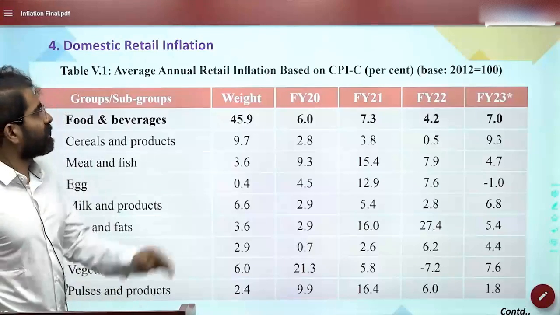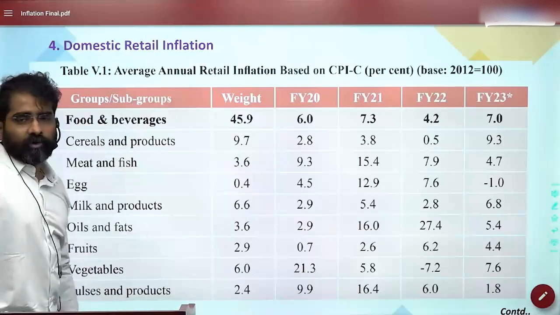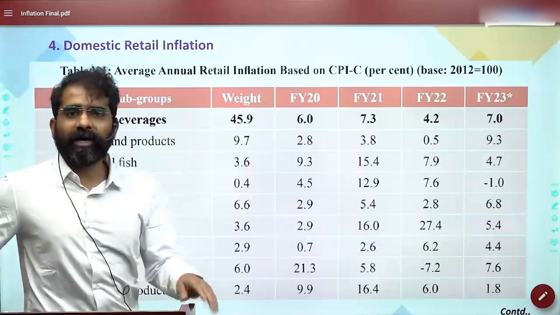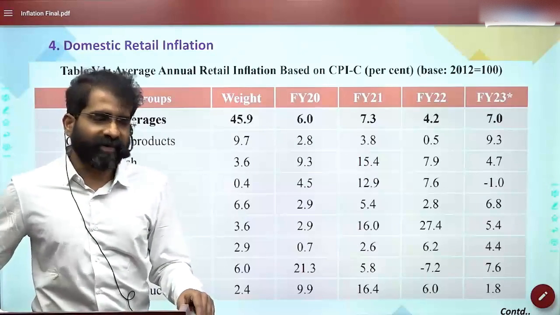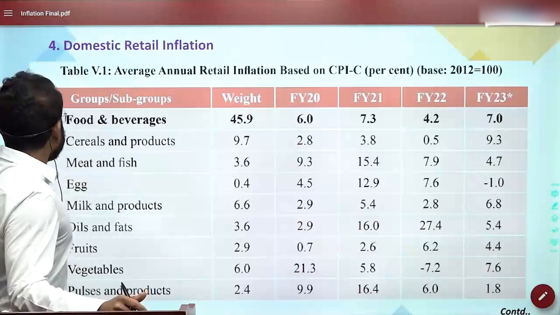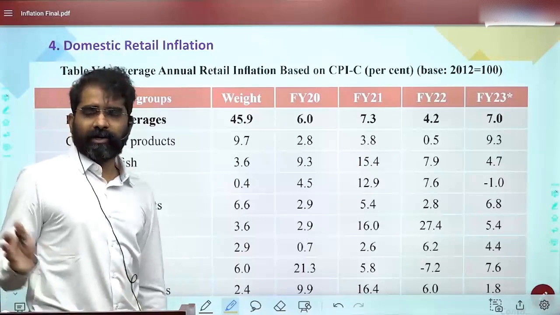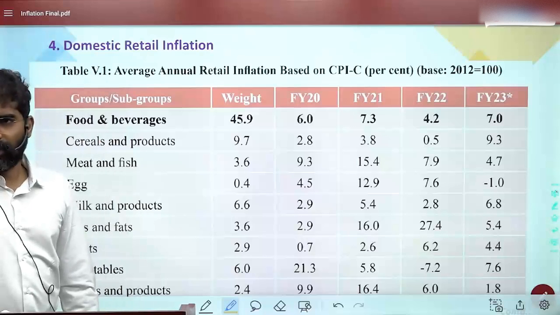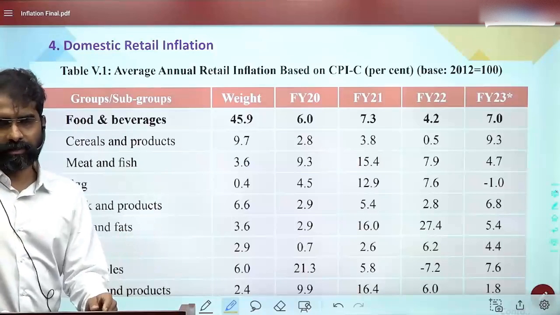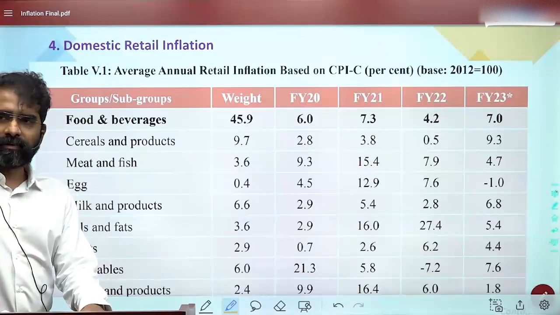Now this is retail inflation. We use CPI combined for policy making. In fact, RBI uses CPI combined for its inflation targeting. The CPI combined uses both CPI rural as well as CPI urban. And in WPI, what is going to happen?